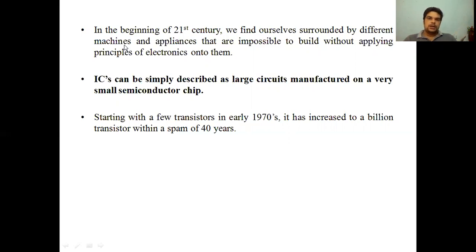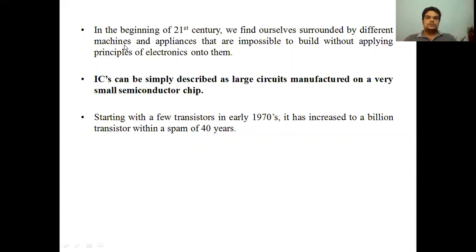Our computer, our mobile phone, and the processors inside the motherboards, we are all familiar with those. So where did they come from? This is linked with the history of VLSI itself.